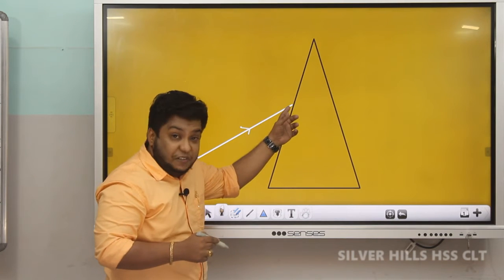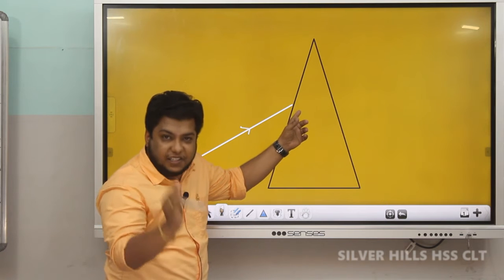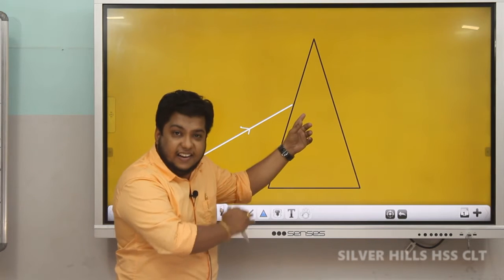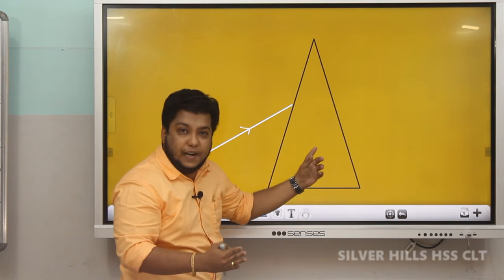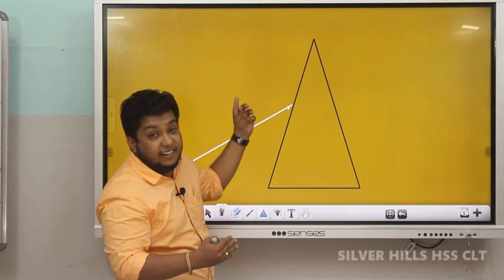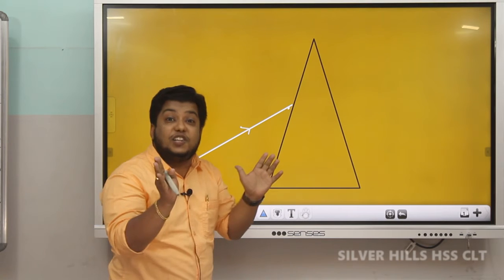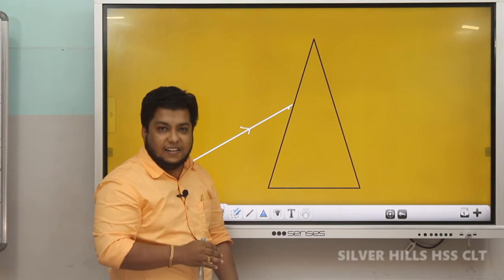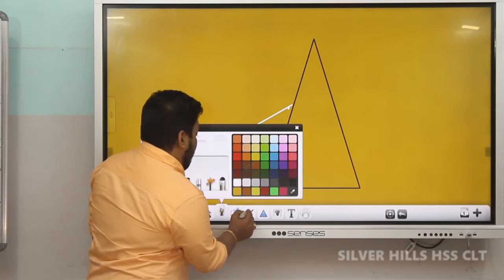At this interface, the interface between air and the glass, the prism is made up of glass, the light undergoes dispersion.